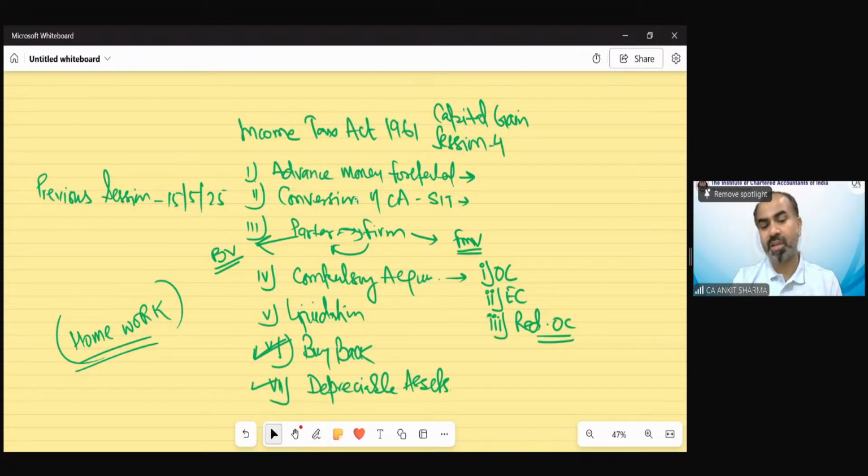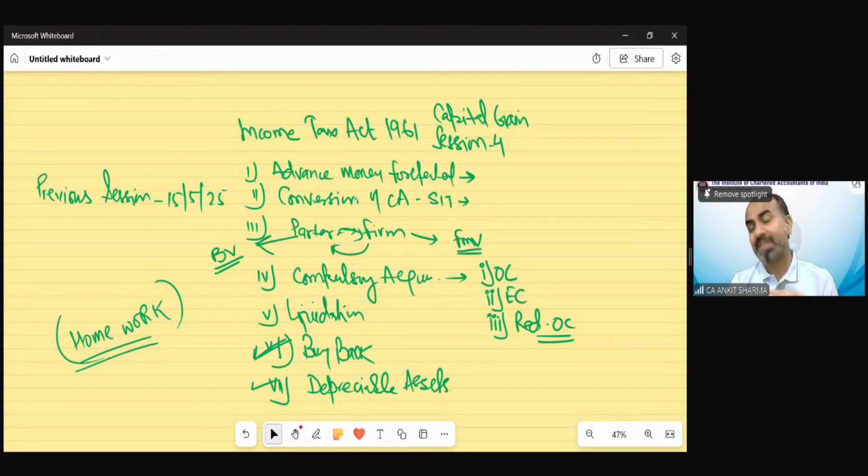Then we have gone through the provision of depreciable asset in section 50. In the case of depreciable asset, we have to see whether the whole block of asset has been transferred or not. If the whole block of asset has been transferred, in that case, there would be either short-term capital gain or loss. But if the whole block of asset does not cease to exist, in that situation, there would be only short-term capital gain if the sale consideration exceeds the opening WDV and the new asset purchased during the year.